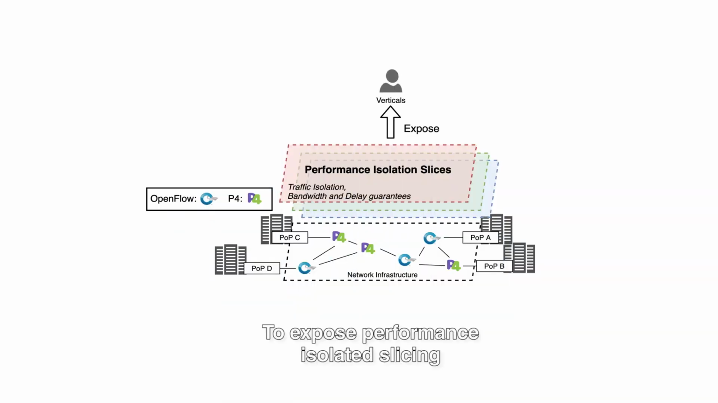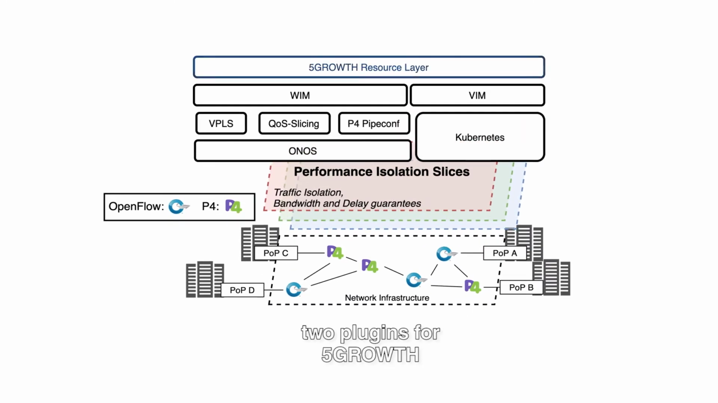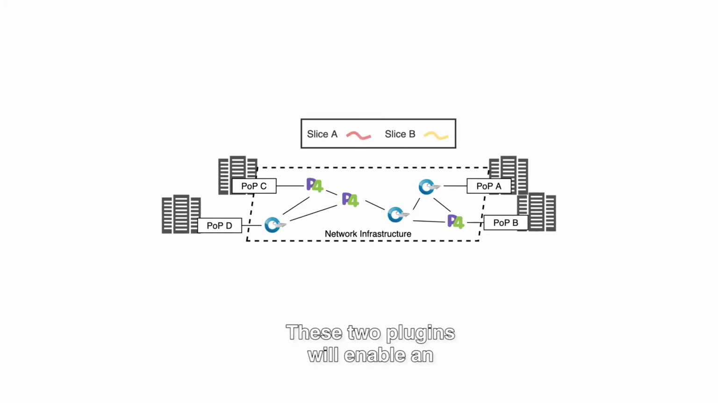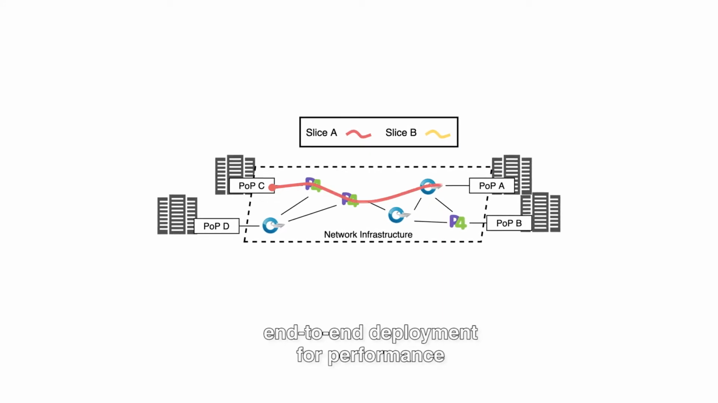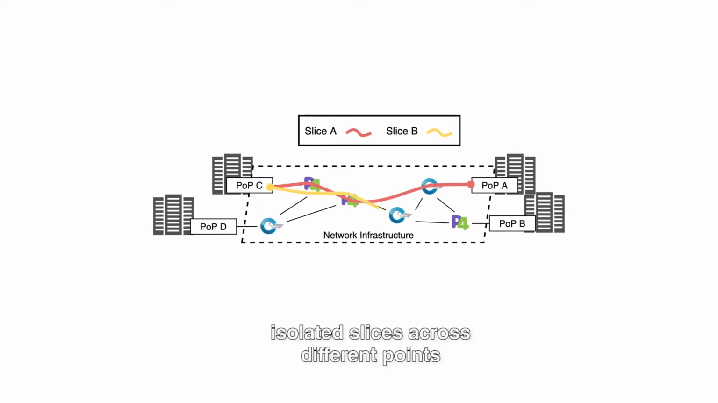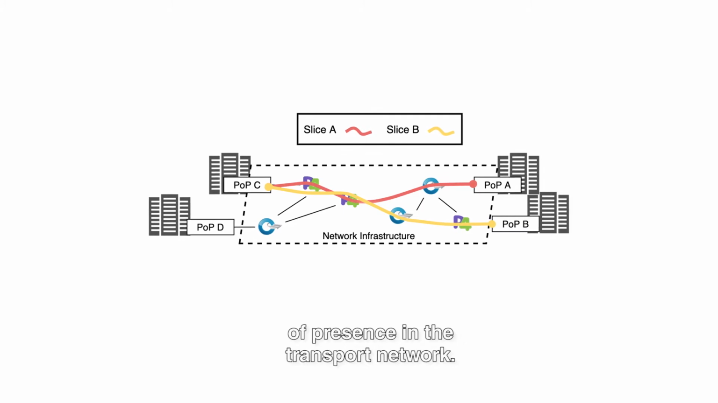To expose performance-isolated slicing to the verticals, we developed 2 plugins for 5Growth Resource Layer: Virtual Infrastructure Manager plugin and Wide Area Infrastructure Manager plugin. These 2 plugins will enable an end-to-end deployment for performance-isolated slices across different points of presence in the transport network.